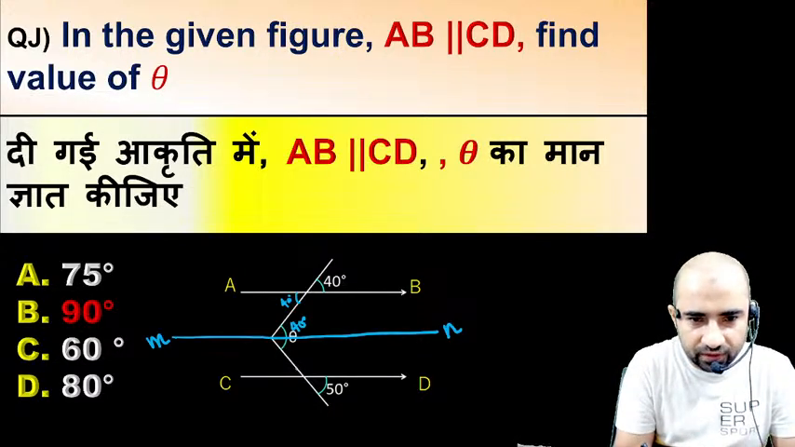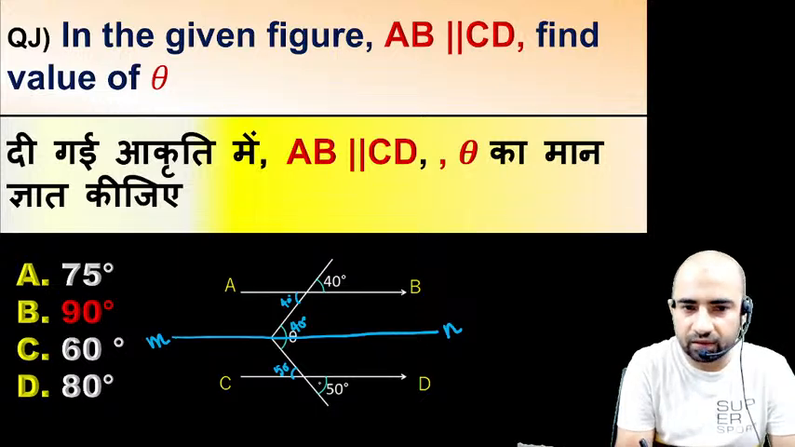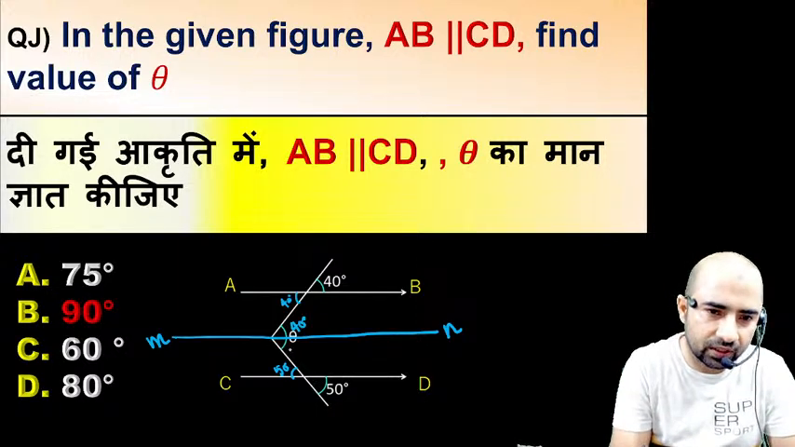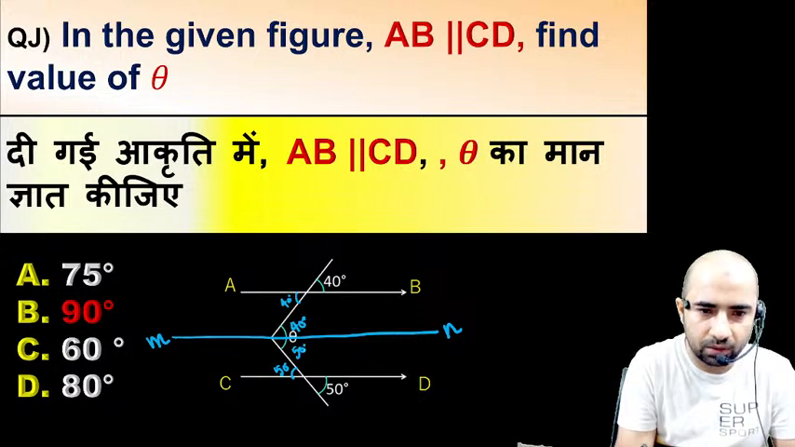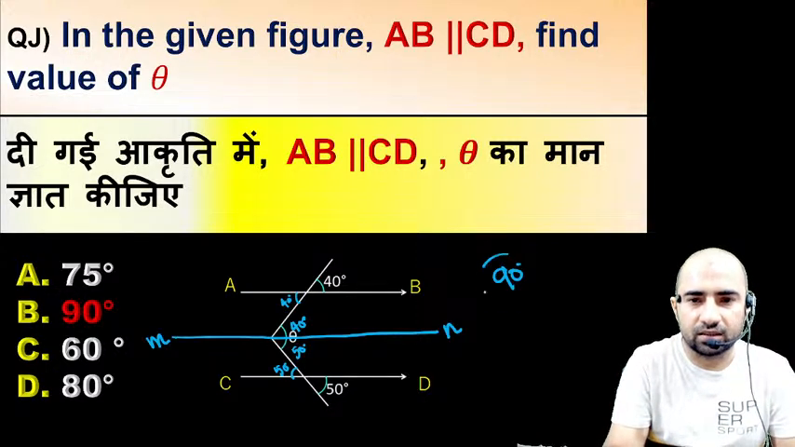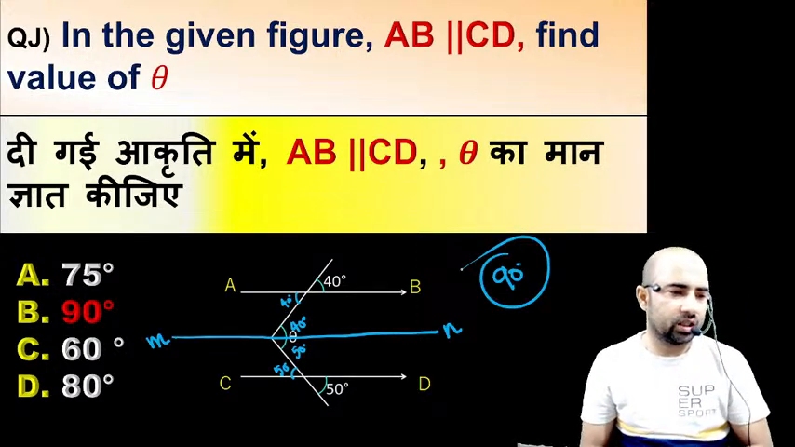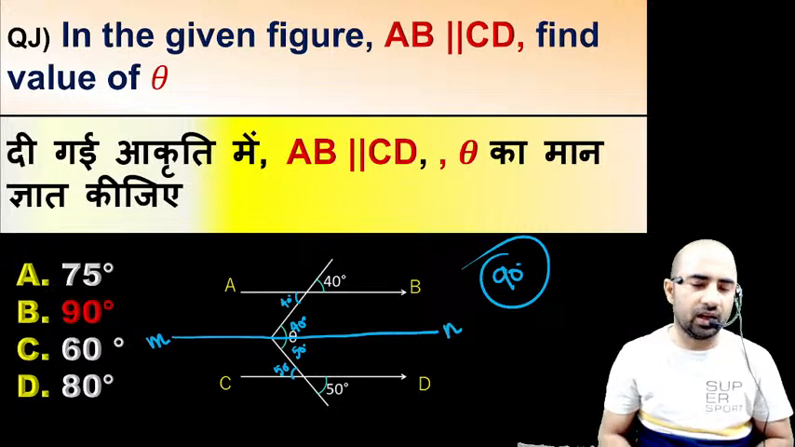Now if this angle is 50 degree, then this angle is also equal to 50 degree, vertically opposite. Now if this angle is 50 degree, then below this parallel line MN, this angle is also 50 degree. So 40 plus 50 will give you 90 as the answer, right? So these were some questions which I have taken from the SSC CGL examination.